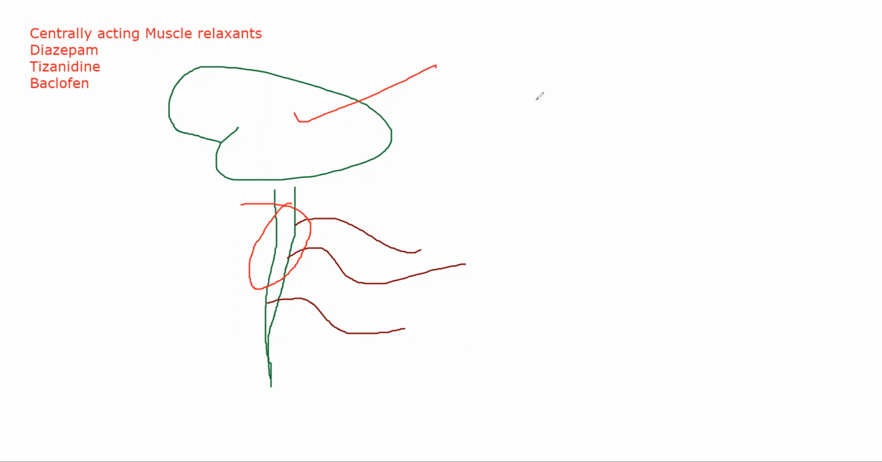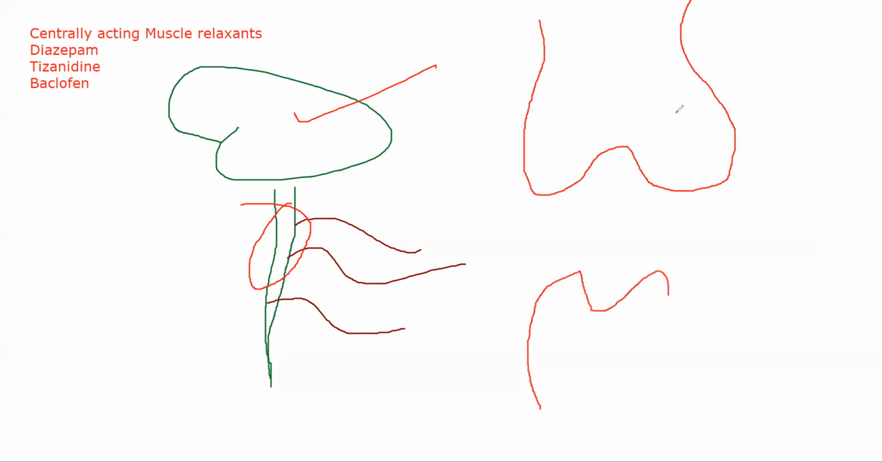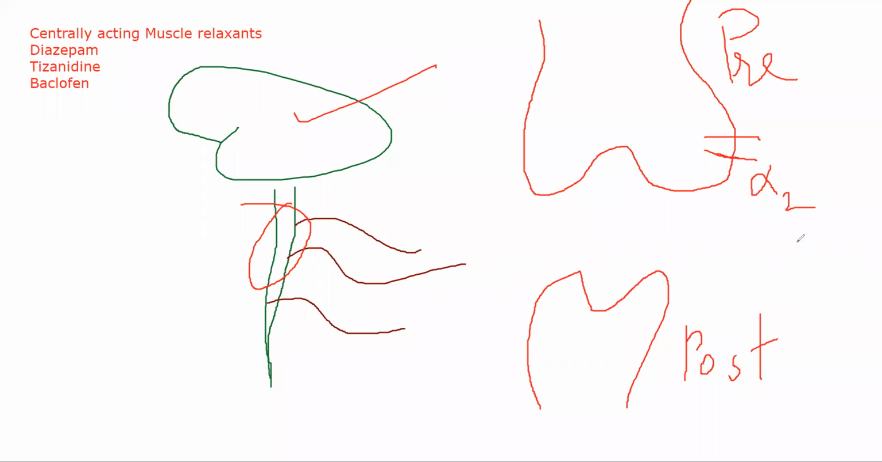What does tizanidine do? So if I have a presynaptic neuron like this and a postsynaptic neuron like this, let's suppose this is a presynaptic neuron and this is a postsynaptic neuron. Okay, on the presynaptic neurons there are some special type of receptors called alpha 2 receptors, alpha 2 adrenergic receptors. Okay, now we were discussing that we will have cholinergic receptors as well, right?